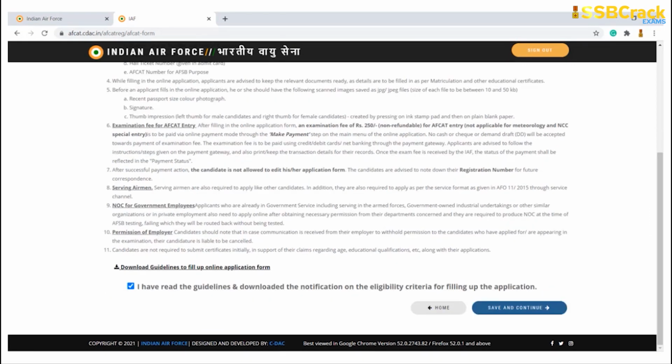So you have to scroll down, read all of the instructions, and then you can download these instructions and guidelines if you want to, or else if you don't want to, you do not have to. It depends on you. Then you have an option known as I have read the guidelines and downloaded the notification. Do download it. It will be very helpful for your future understanding. You tick on this box, and then you click on save and continue.